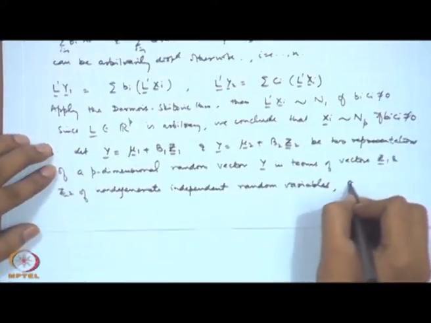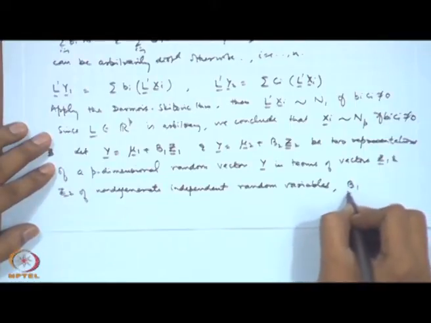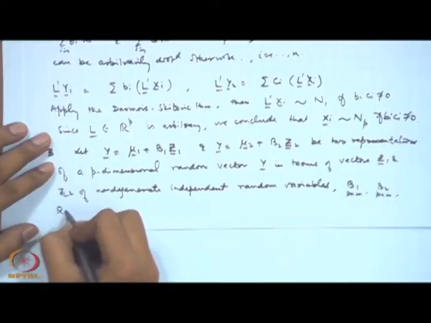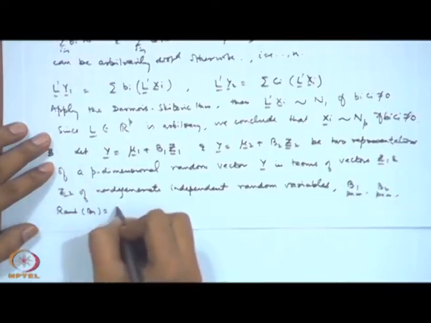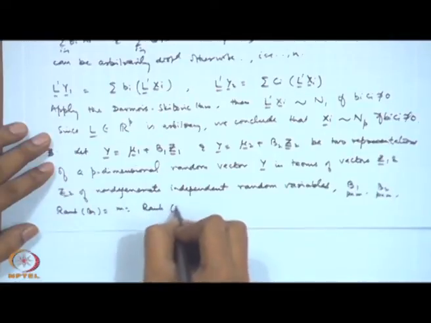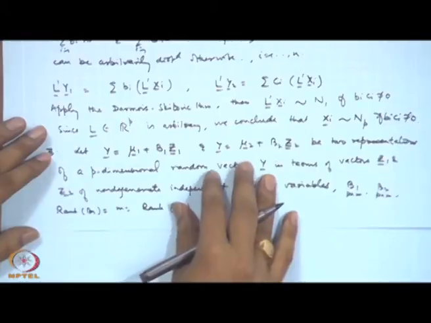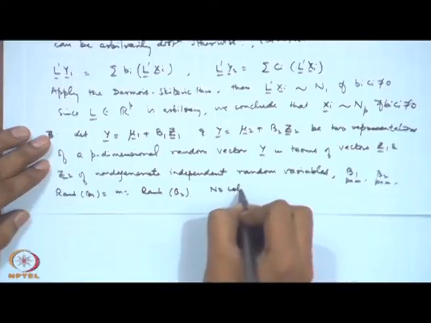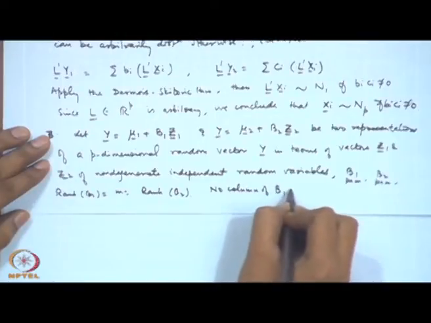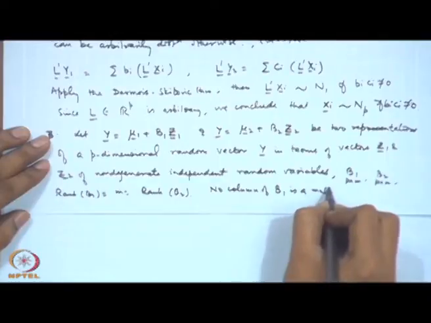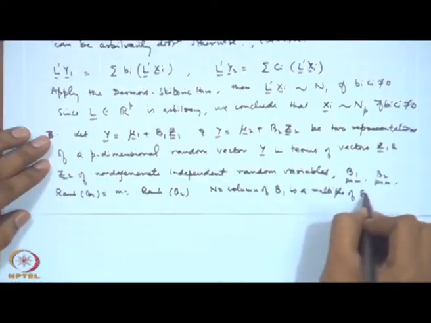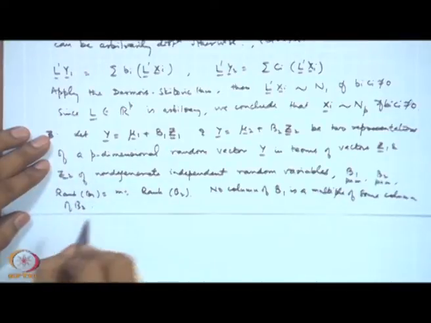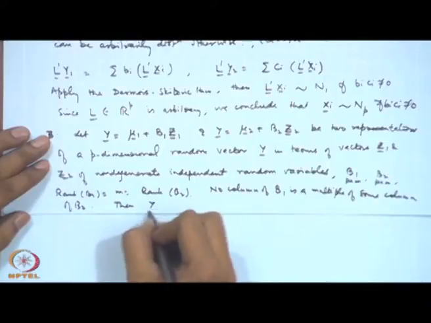And B1 is a p by m matrix, B2 is a p by m matrix, rank of B1 is m and rank of B2 is also m. We also assume that no column of B1 is a multiple of some column of B2. Then y follows N_p.